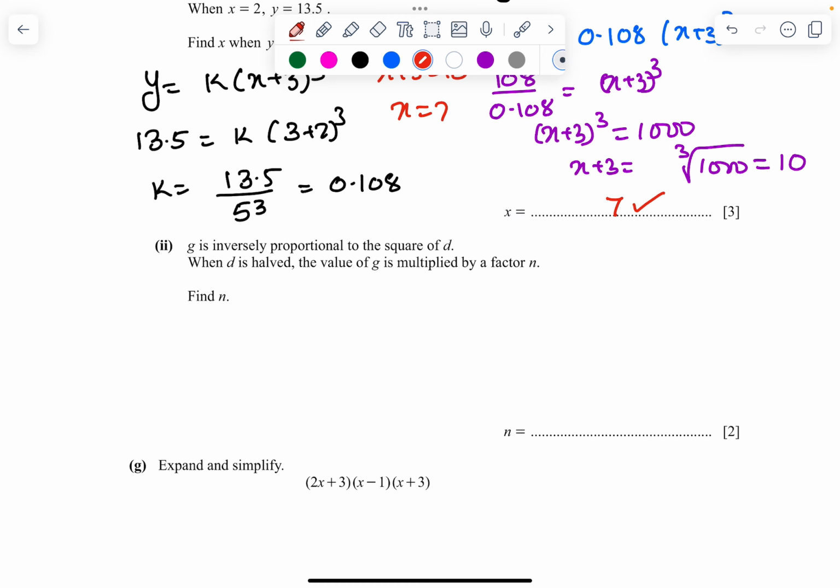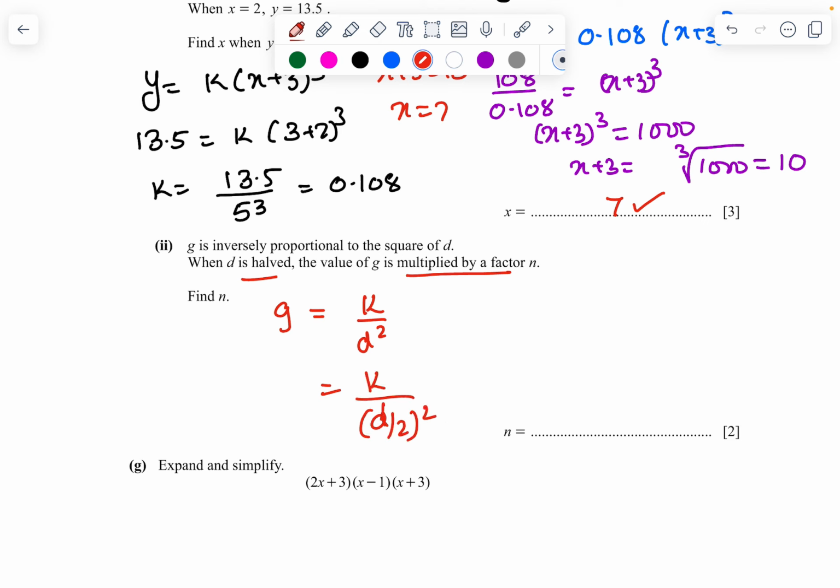G is inversely proportional to d square. Then d is halved. The value of g is multiplied by a factor n. What is that factor? So now what will happen? D is halved, so d becomes d upon 2 whole square. So G equals k upon d square by 4. That 4 goes up. So g equals 4 times k upon d square. So what is the multiple factor? It will become 4.